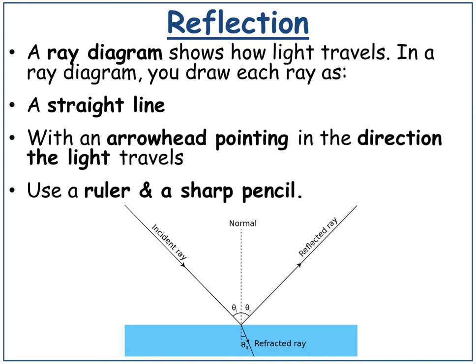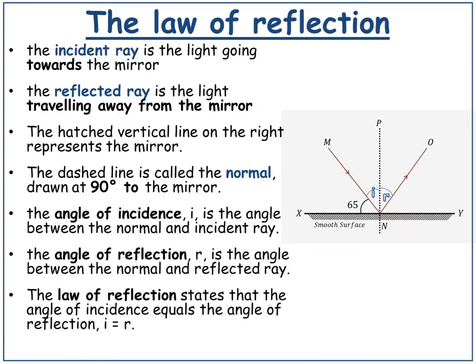Reflection. A ray diagram shows how light travels. In a ray diagram, you draw each ray as a straight line, with an arrowhead pointing in the direction that the light travels. You should always use a ruler and a sharp pencil.